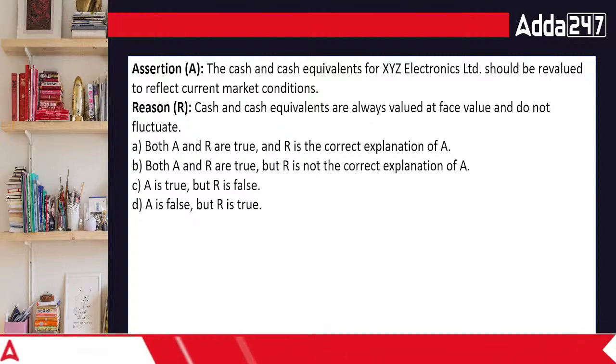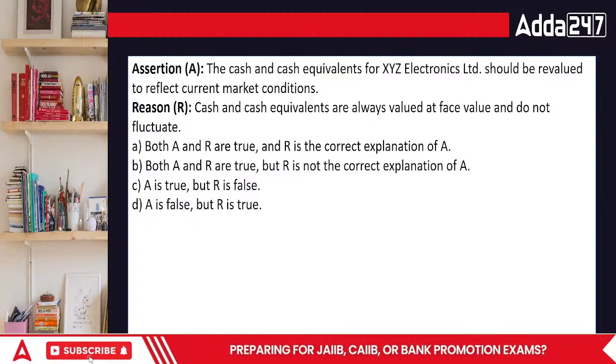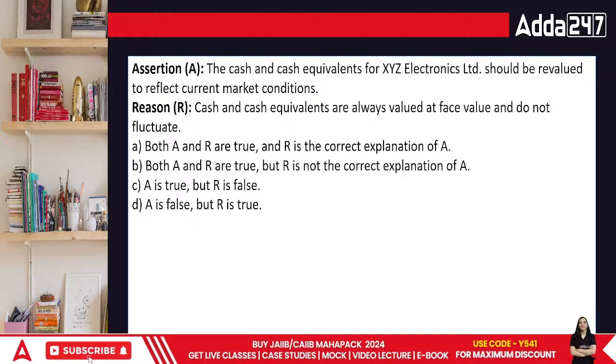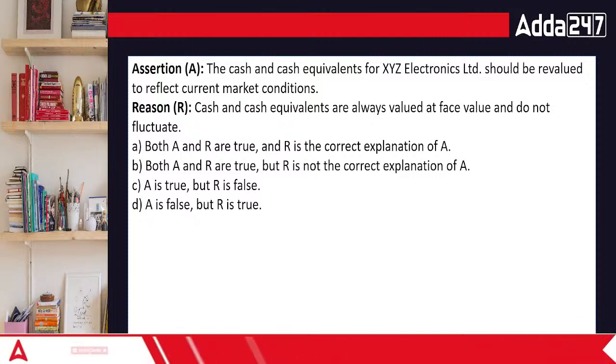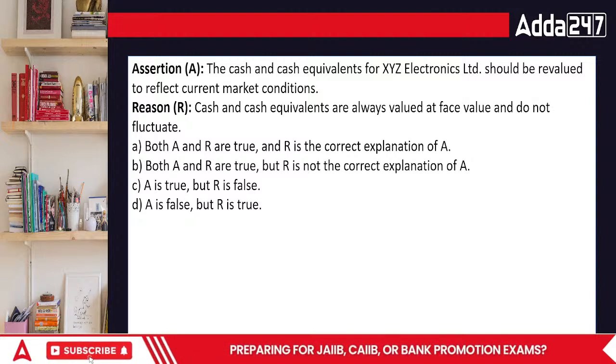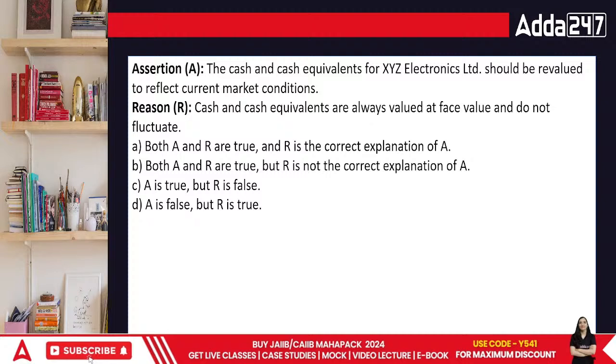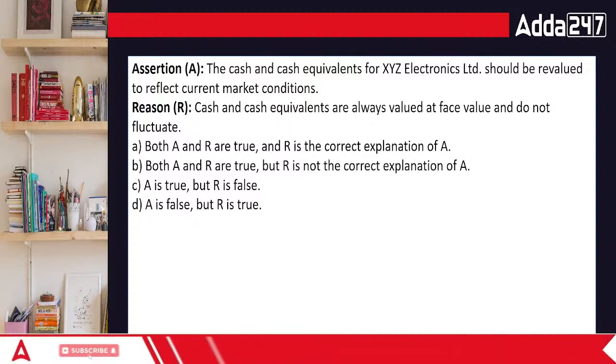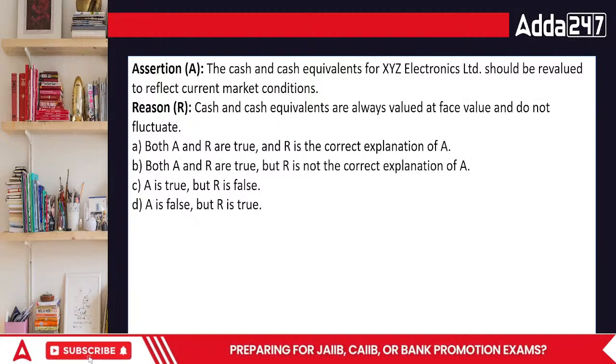That's one particular part. Cash does not fluctuate. I cannot say the value of 100 rupees has gone up or down. It still remains a 100 rupee note. Yes, the money that I'm spending and getting something out of it can vary. That is true. So are A and R true and is R the correct explanation? A and R are true, but R is not the correct explanation. A is true, but R is false, and A is false and R is true.